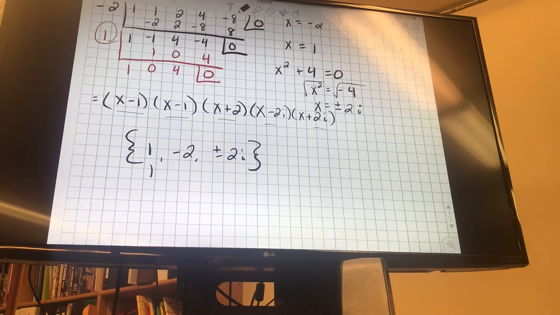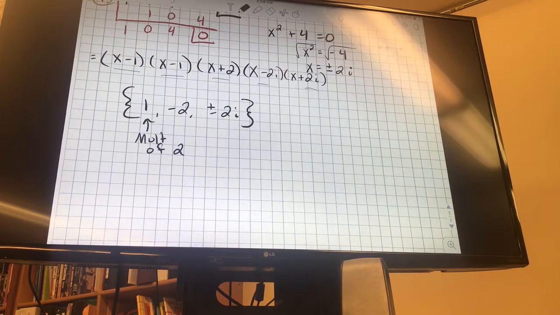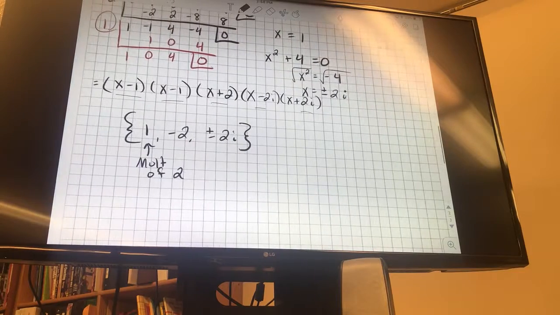We should probably mark this as having a multiplicity of 2. That shows that I've got all 5 of them. I need to list the multiplicities. If you're not going to list this multiplicity of 2 down there, then you need to list them both: 1, 1, negative 2, 2i, negative 2i. So we found all 5 and we factored it. Ladies and gentlemen, we got it.